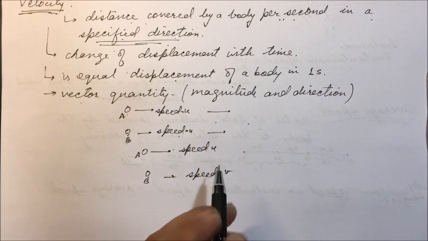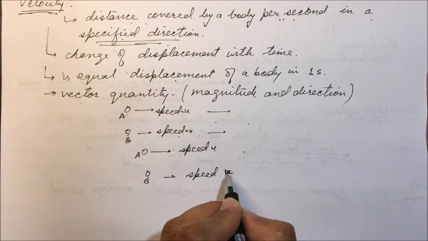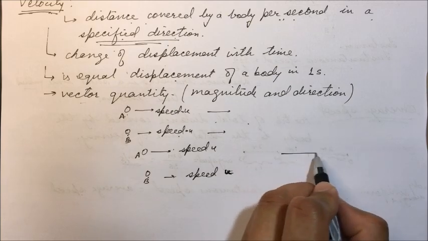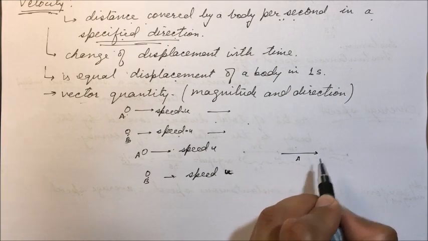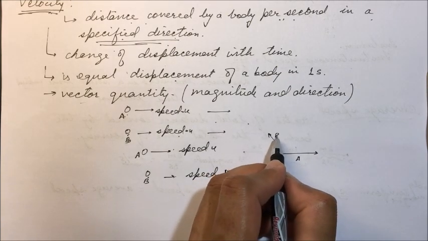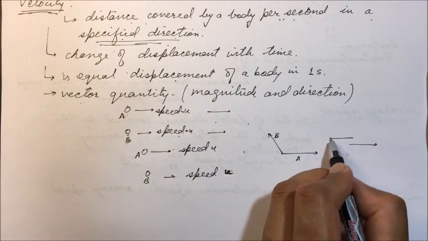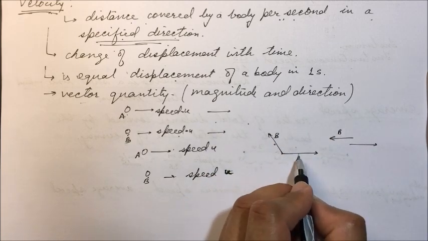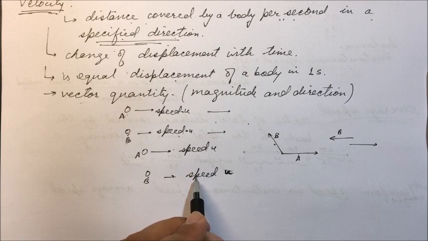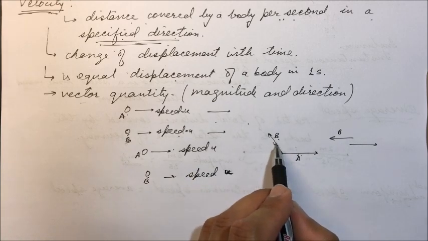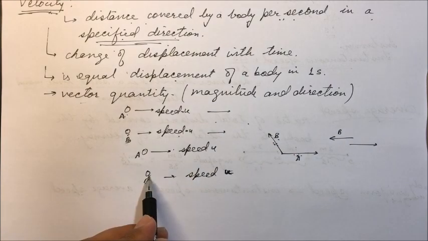Or if both bodies are moving with the same speed but in different directions, this is the direction of A and this is the direction of B, then the speeds of both bodies are the same but directions are different, so the velocities of these two bodies are different. They are said to be moving with different velocity.